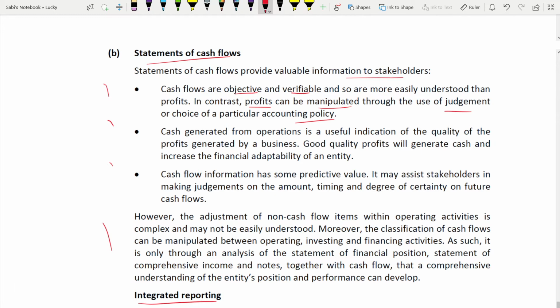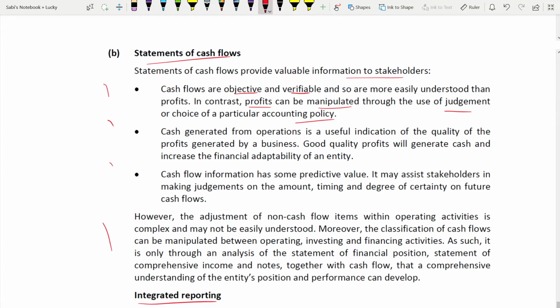Because to calculate that profit, you are calculating depreciation, which is based on some judgment, some assumption on the useful life, on the policy, right? Reducing balance or straight line. That's why profit through accounting policy choices you can manipulate, but cash you cannot. Cash, you know exactly this is the amount of cash. Why? Because you can go back and check the receipt and the payment voucher. Go check the invoice. You can always verify, and it's objective also. So it's easily understood. Something which is objective and can be verified is easily understood. That is one benefit.